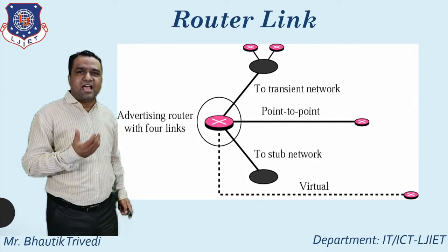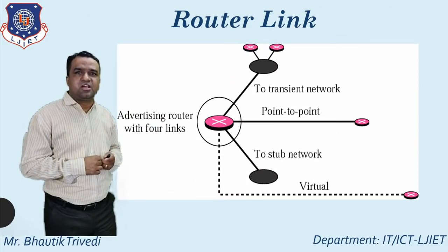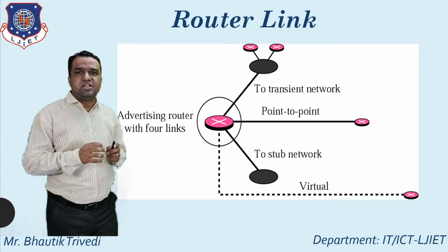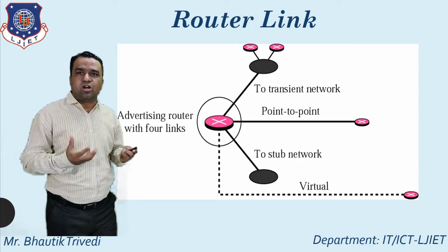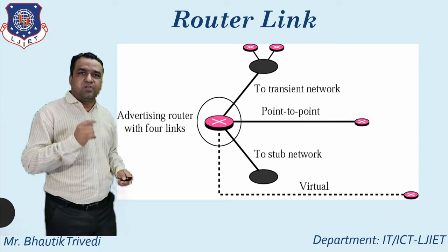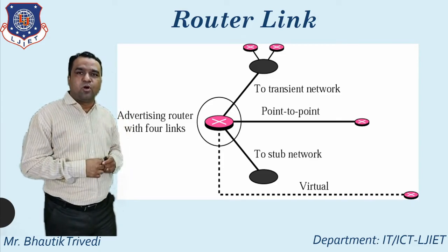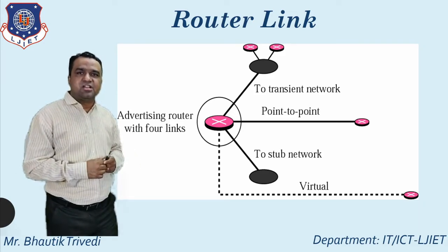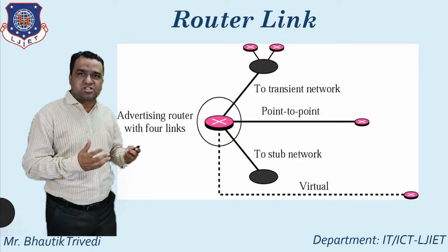So what's the diagram behind the router link? For that, all of you know how many types of links there are in OSPF. Whenever you talk about the links of OSPF, there are generally 4 types of link. First one is known as a point-to-point link. Second one is known as a transient link. Third one is known as a stub link.